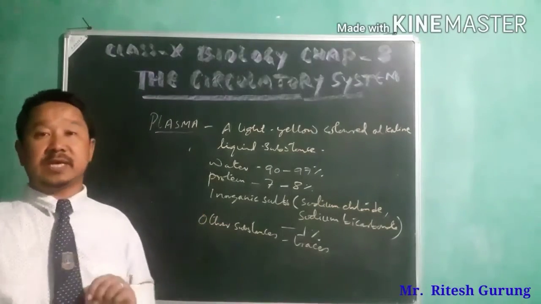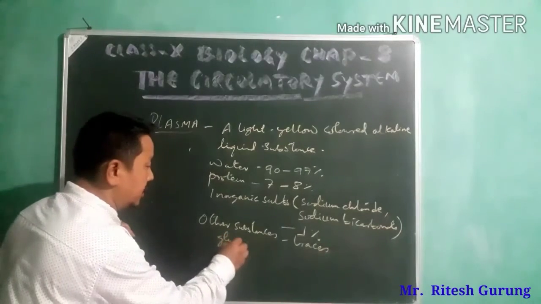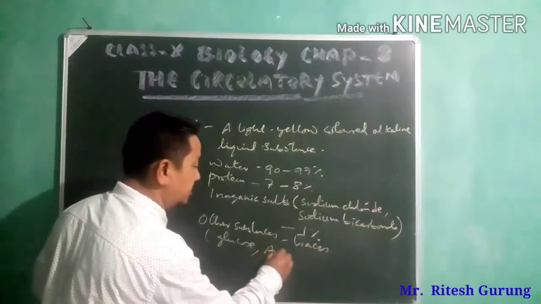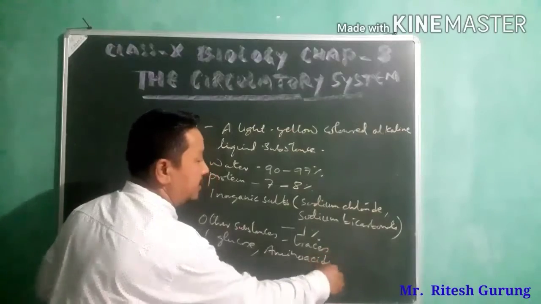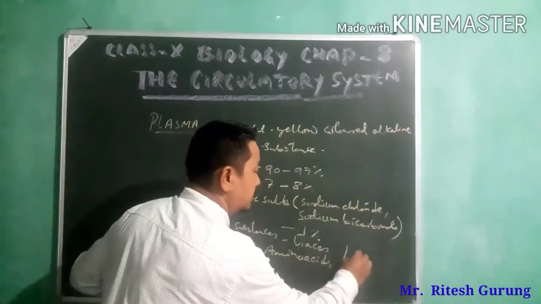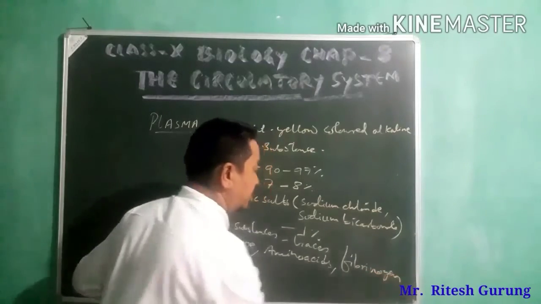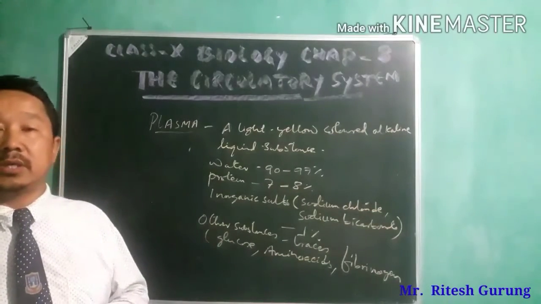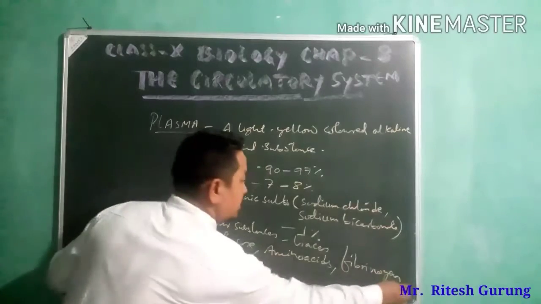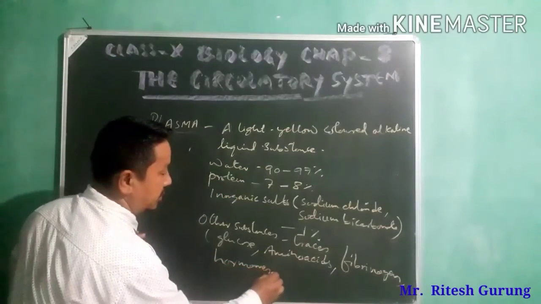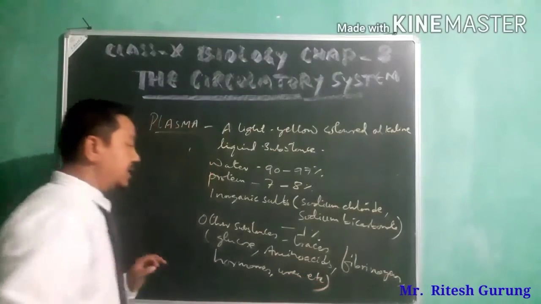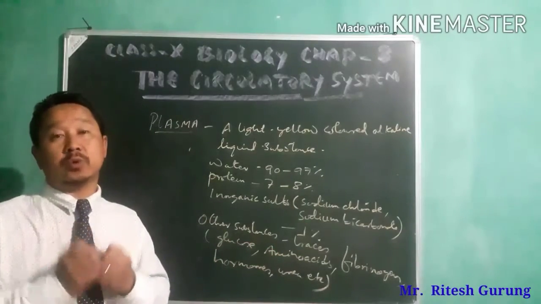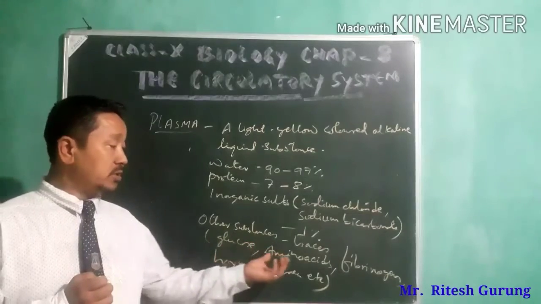You find glucose, amino acids, and the protein fibrinogen. Hormones, urea, etc. So these are the other substances that you find in the composition of plasma, in very minute quantity.